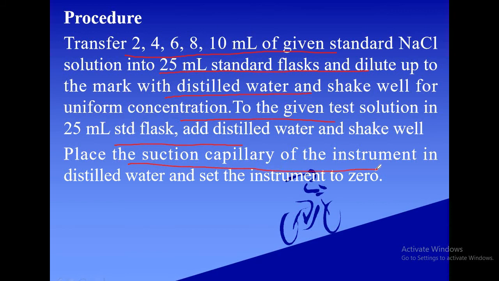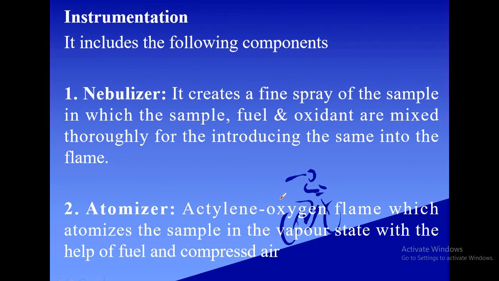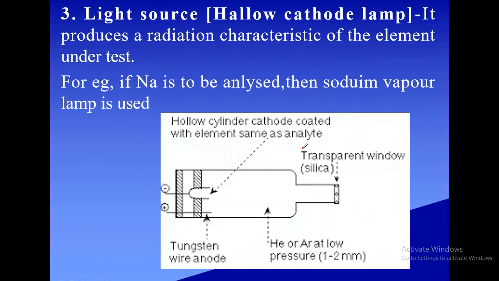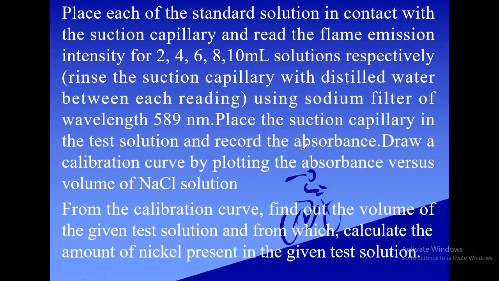Now place the suction capillary of the instrument in the distilled water and set the instrument to 0. That is in this diagram. First the suction capillary is dipped in distilled water and the instrument is set to record 0 absorbance. And then place each standard solution in contact with the capillary, that is whatever solutions we have prepared, 2, 4, 6, 8, 10 ml solutions, to be kept in contact with the suction capillary, and absorbance values are to be recorded, using a sodium filter of wavelength 589 nanometer.